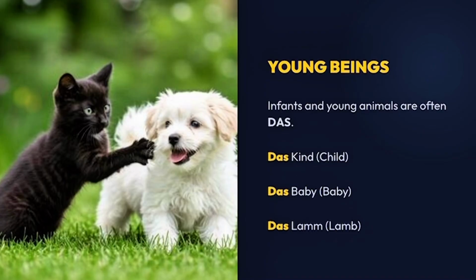Das. Small animals, young beings, for example, infants and young animals are often das. Das Kind, child. Das Baby, baby. Und das Lamm, lamb. So as you can see, something that is small, we usually use as a neutral, das.